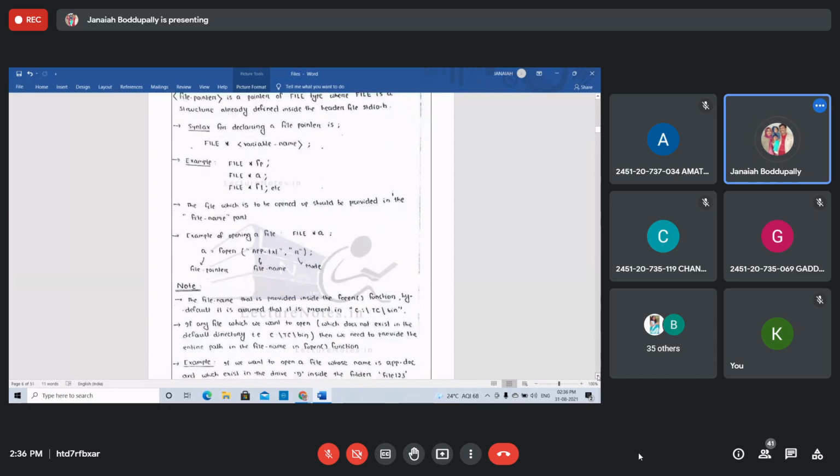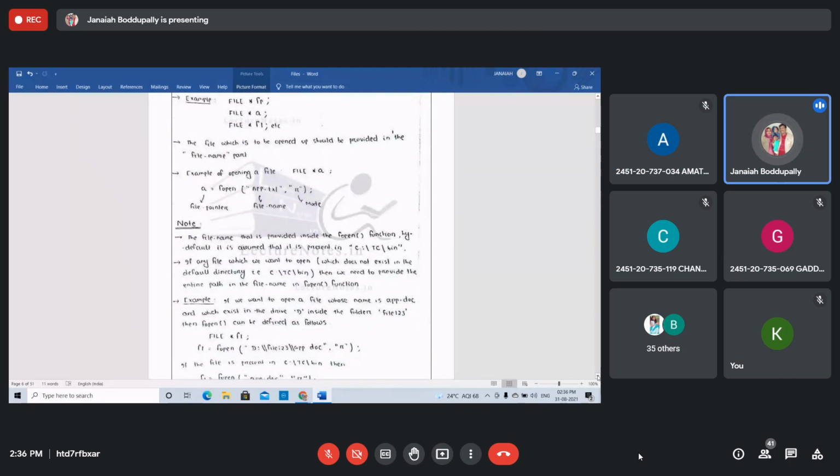I'm writing that. What is mode? R mode is read file. I will explain the different modes later, the different modes of the files. The file name, right? Which type of file that is, which mode that file is. That's it, right? Using the fopen.